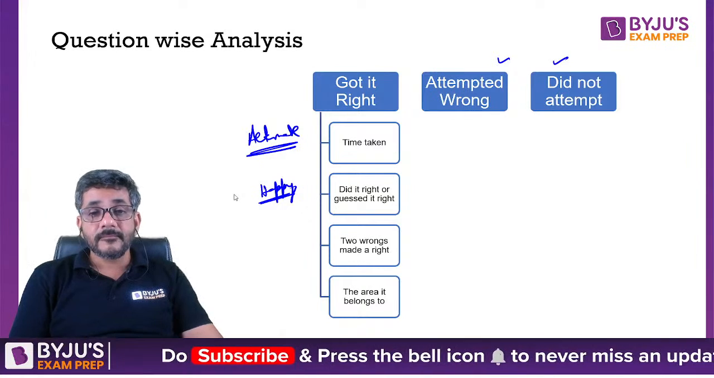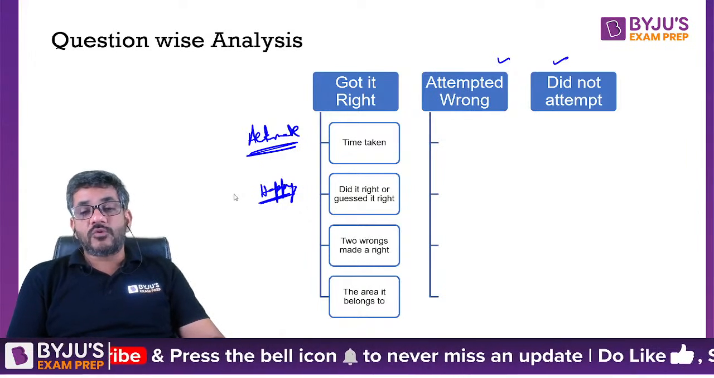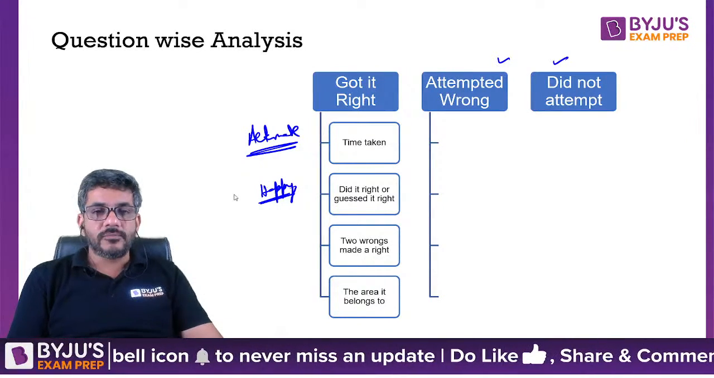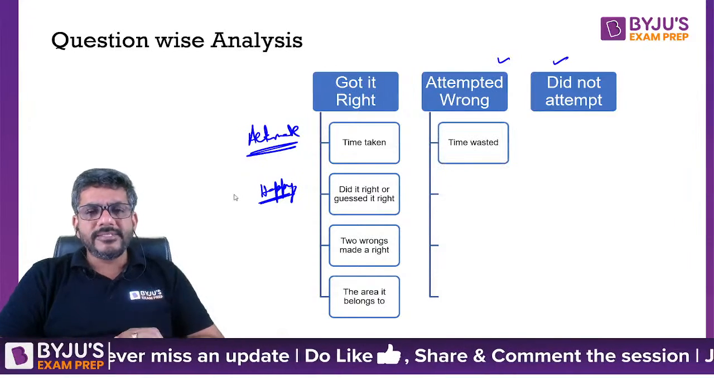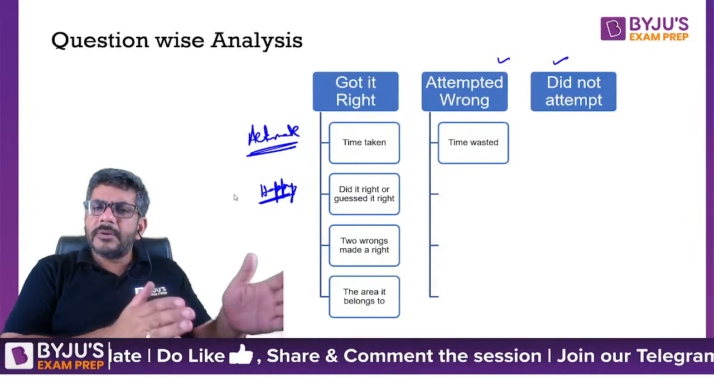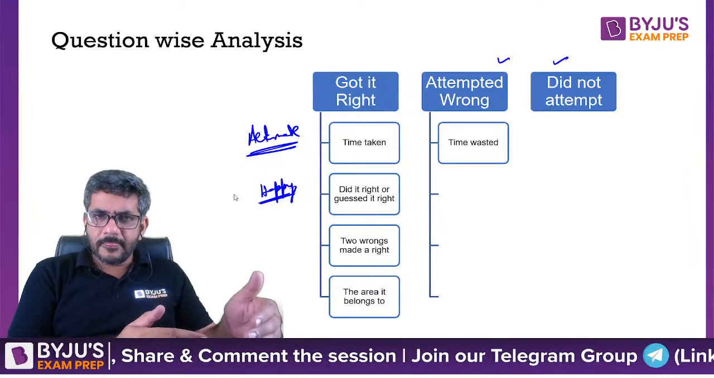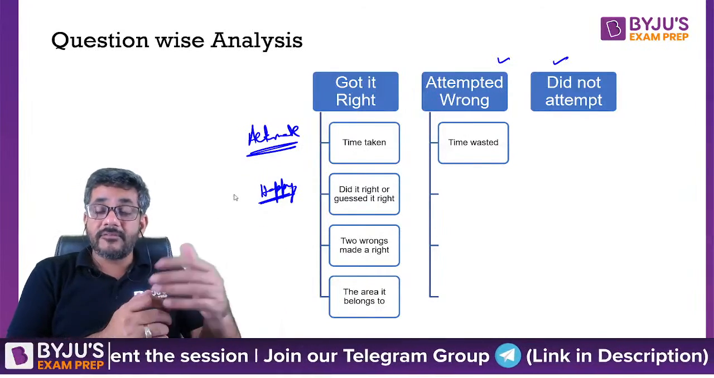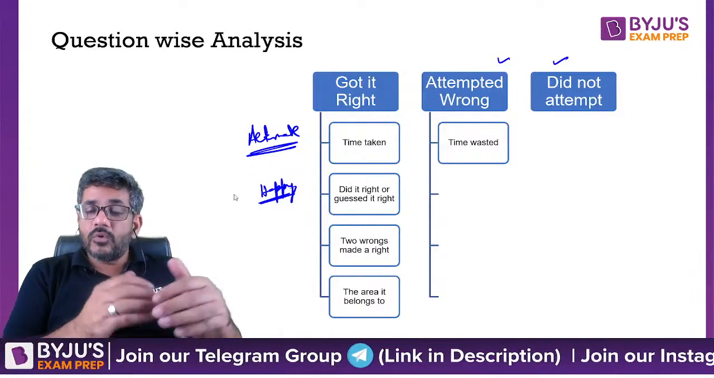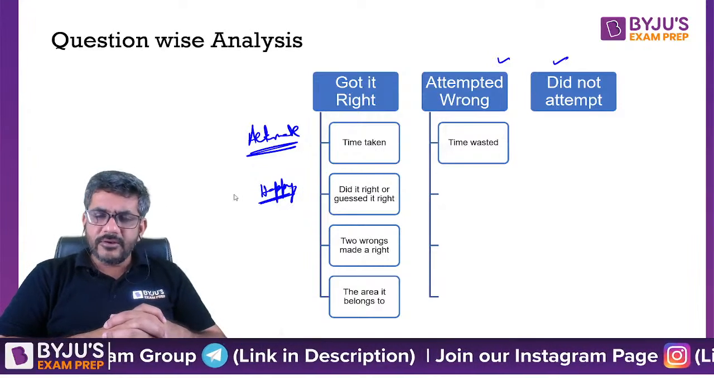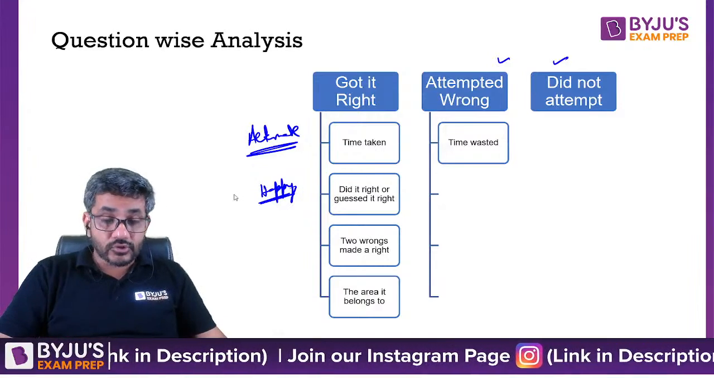Second, if you attempted the question wrong, what all things are to be checked? How much time you wasted on that question? Did you spend a lot of time before deciding? Did you spend a lot of time and finally got it wrong? What mistake did you make in the question? Can you check that? That all has to be checked.